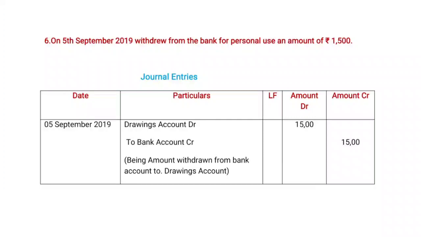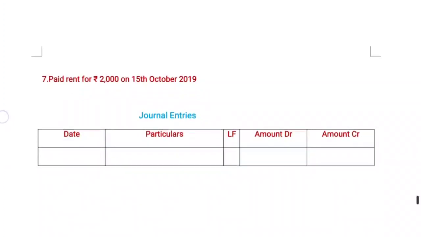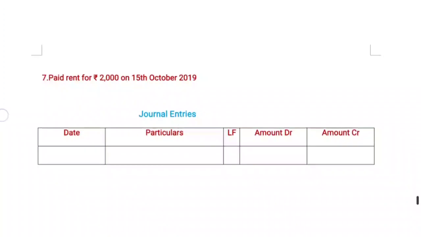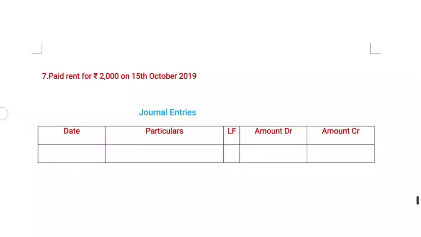We are going to another transaction. Paid rent 2,000 on 15th October 2019. Here rent is related to nominal expenses. It is an expenditure according to the nominal account. Here all expenditures are debits. Here the rent account is debit. Then the 2,000 rupees in terms of cash is going out of the business. That's the reason we credit the cash account. Now coming to passing this entry.